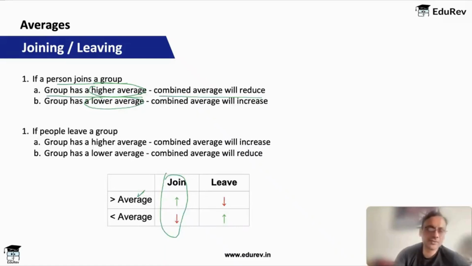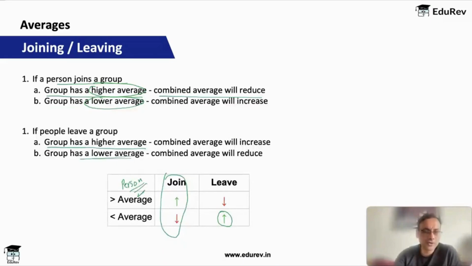And the reverse happens when a person leaves a group. If the group has a higher average and you are leaving the group, then the average will go up further, right? Because you already were lower than the average and you left. So actually, the average will go up. You are lower than the average. And this is the person who is leaving or joining.